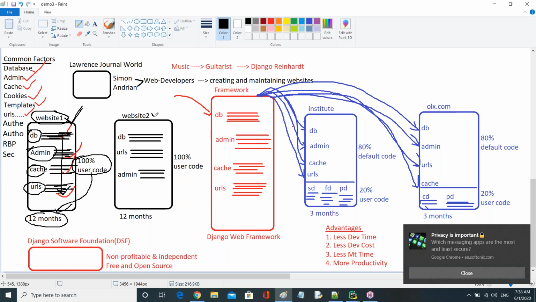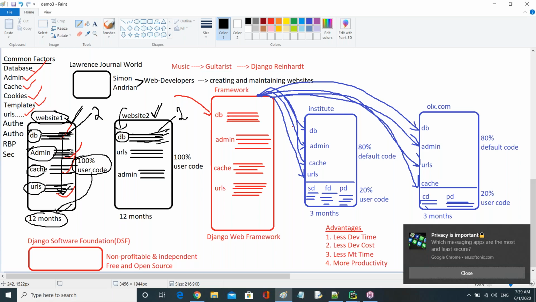Now observe website 2. Later they want one more website. This website also requires a database. What they are doing here is writing the code again, manually. That's why it's taking more time. Suppose in the previous project, the database component took 2 days, for example. Here also it takes around 2 days, right?